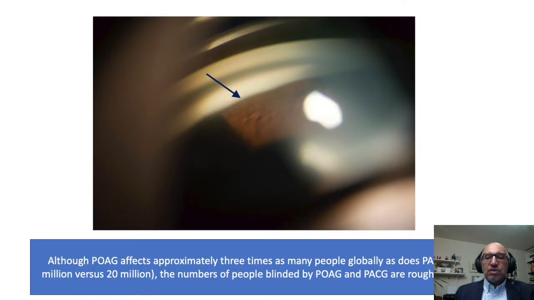Angle closure disease is defined as contact between the periphery of the iris and the trabecular meshwork for at least two quadrants. This contact could be a positional or synechial angle closure, and we will differentiate using indentation gonioscopy. Angle closure disease is a severe form of glaucoma that blinds people equally like primary open-angle glaucoma, though primary open-angle glaucoma is 3 times more prevalent than angle closure disease.